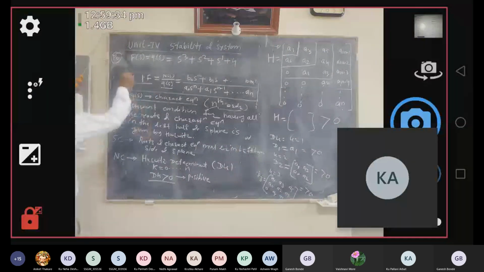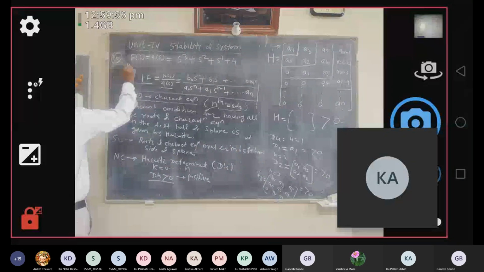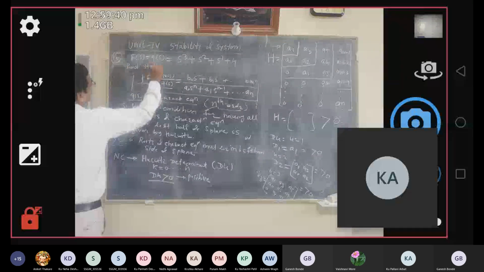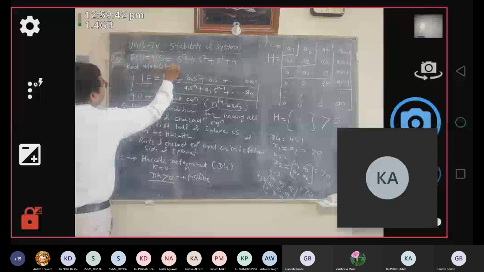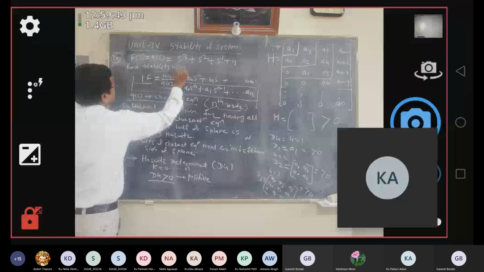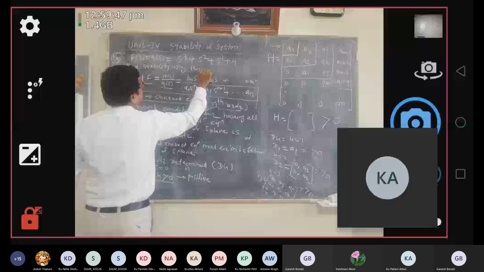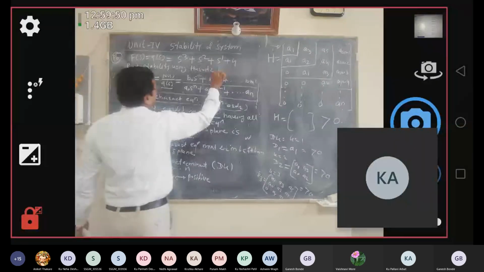So we have to find the stability. Find the stability using Hurwitz's method.